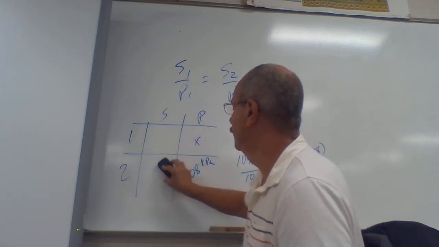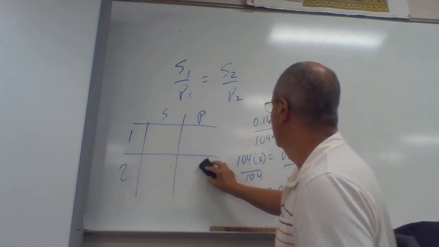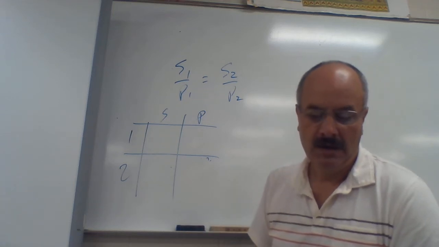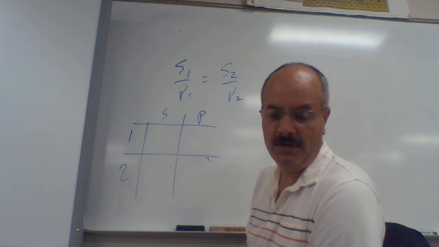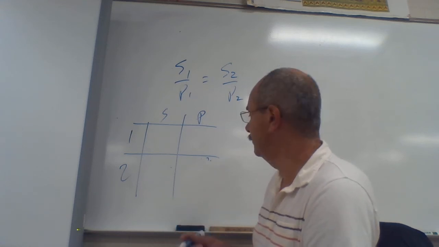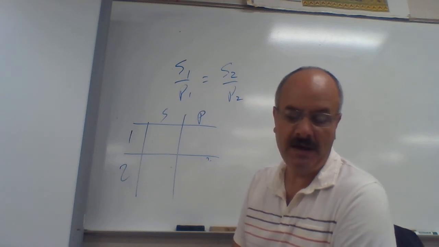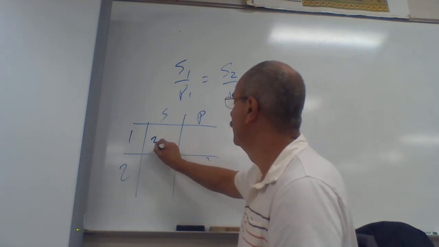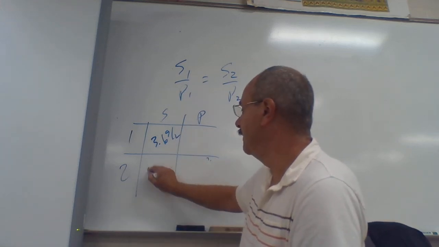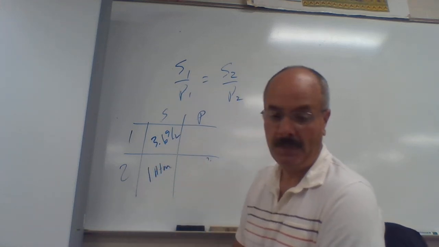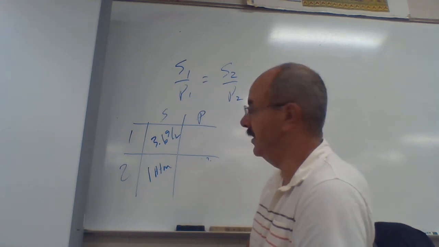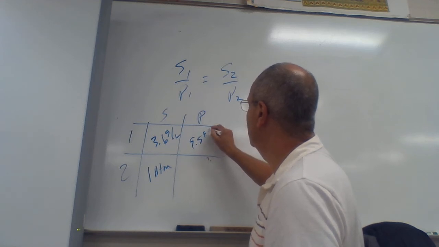Now let's go to the next one, number 2. So get rid of this. We're still going to use the same equation. All right, this time it tells us we've got water that's 0 degrees Celsius, and it's got 3.6 grams per liter at a pressure of 1 atm. And it says what pressure is needed to produce an aqueous solution containing 9.5 grams per liter. So I need 9.5 grams per liter.